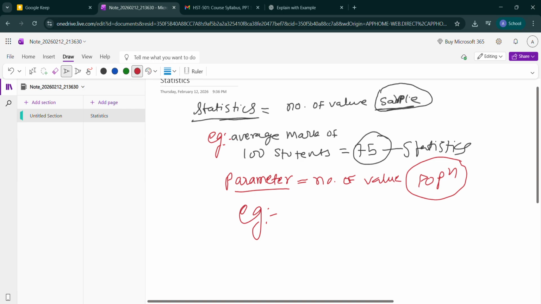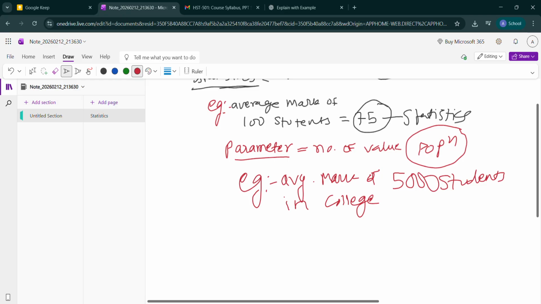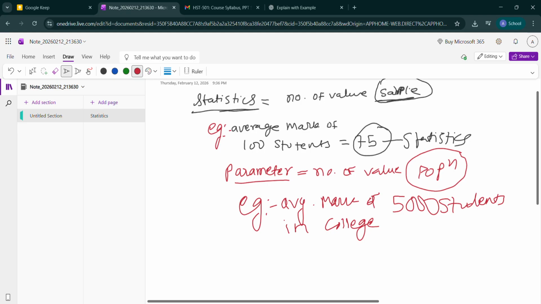If someone asks you to show an example of a parameter, you will answer: the average mark of 5,000 students in the college. This includes all the population in the college, it does not include a sample.